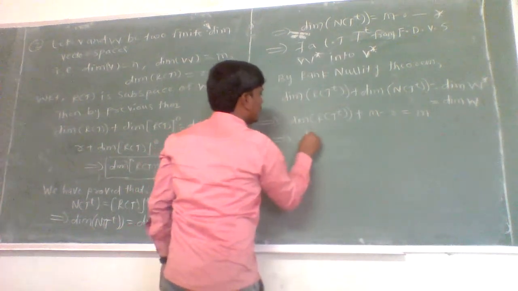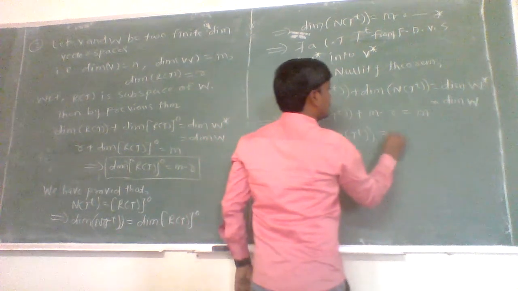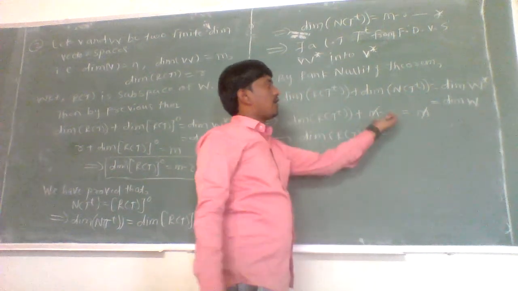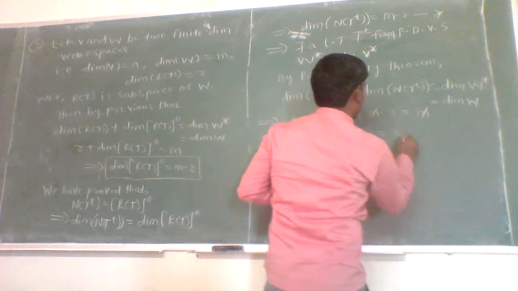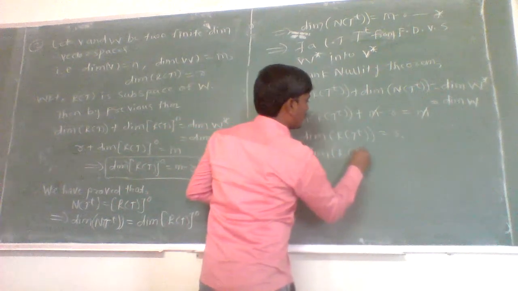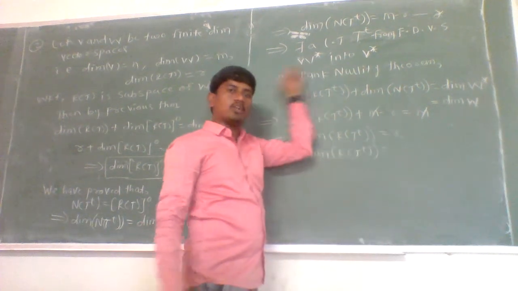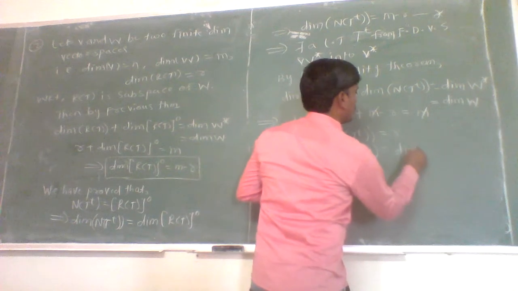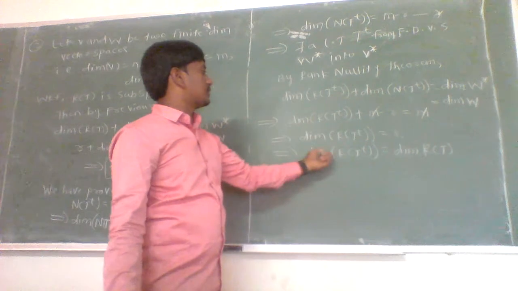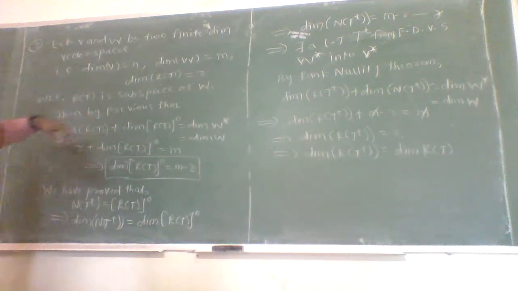Which implies that m gets cancelled, and if we add r on both sides, the dimension of the range space of T to the power T is equal to r, and r is nothing but the dimension of the range space of T. So the dimension of the range space of T to the power T is nothing but the dimension of the range space of T, and that is what we had to prove.